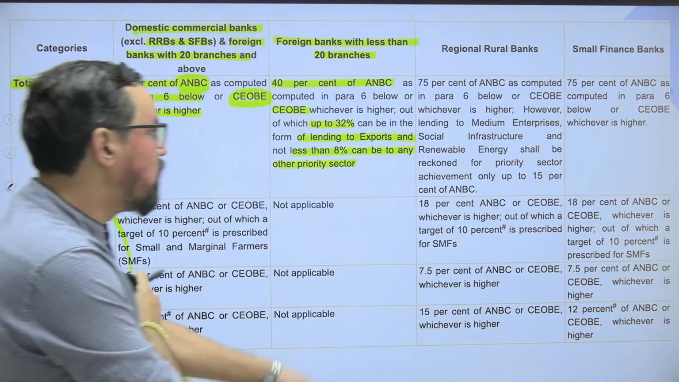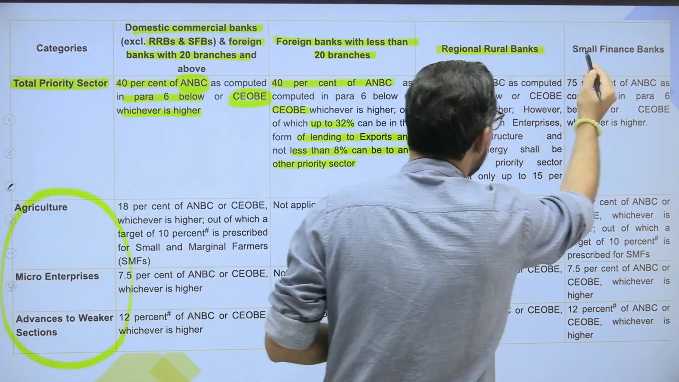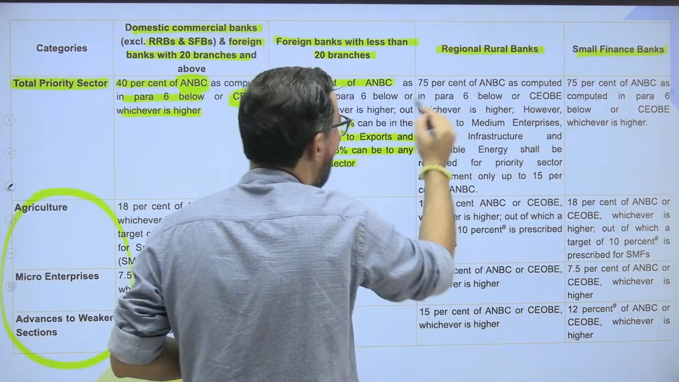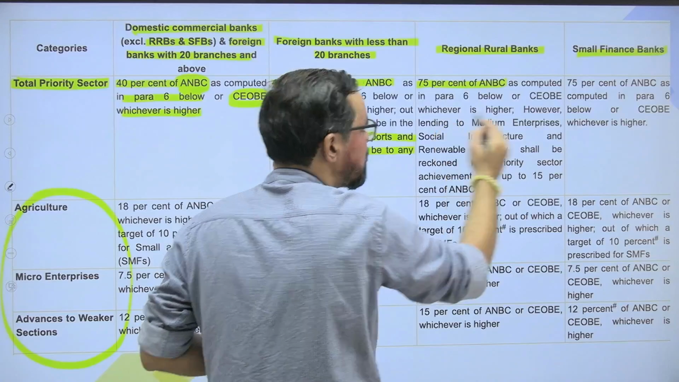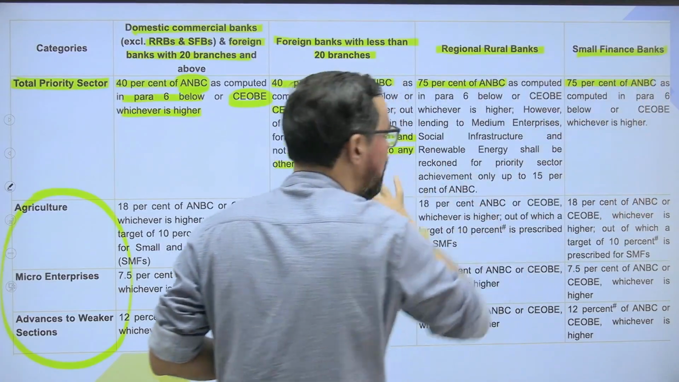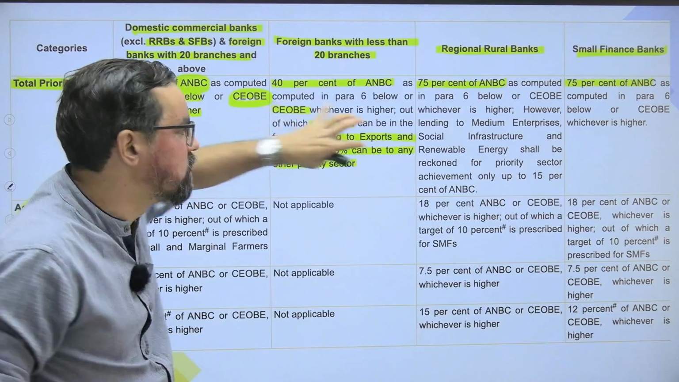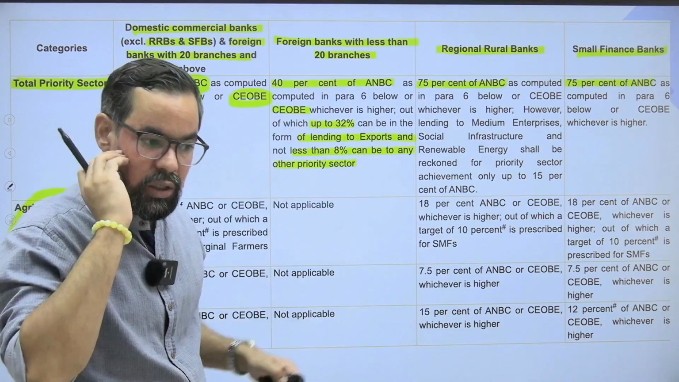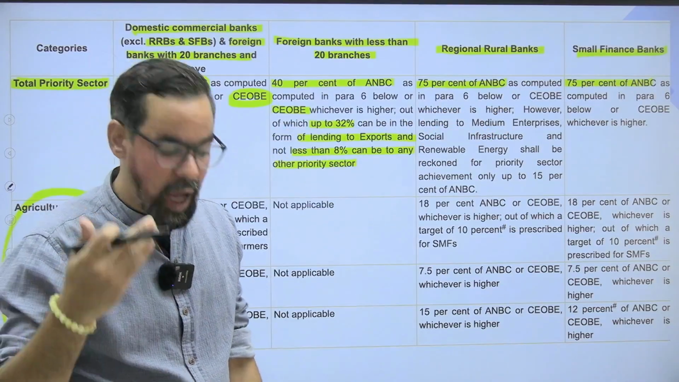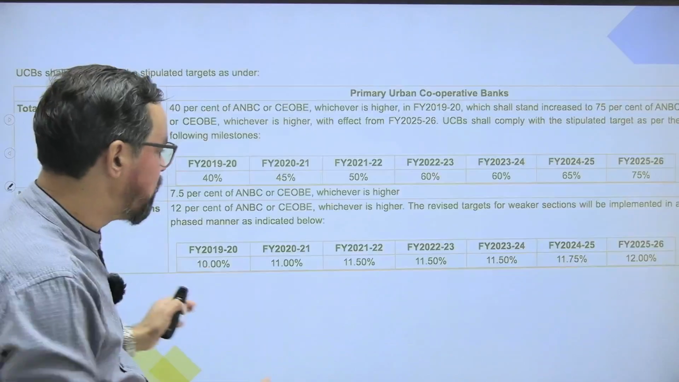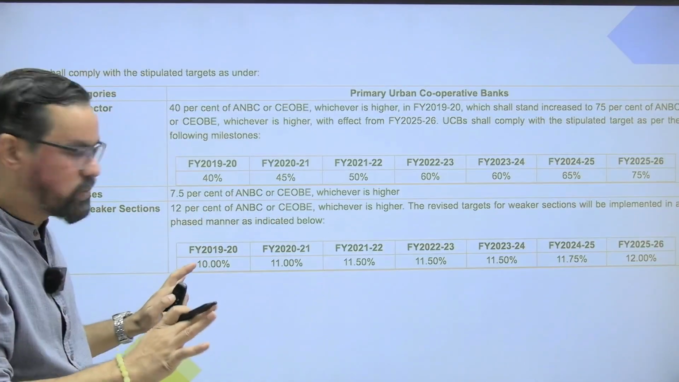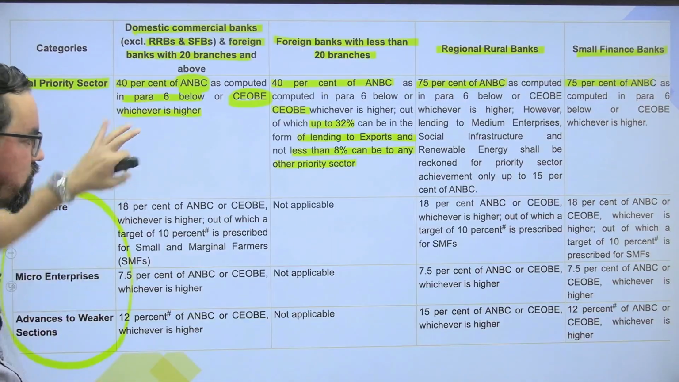Okay? The third rule is about regional rural banks and small finance banks. Both have to lend 75% of their ANBC to the priority sector. Okay? So these are the four core rules about this. ठीक है? If you talk about your cooperative banks, we have a different chart. We will come to this particular one. ठीक है? So first, please do remember these.